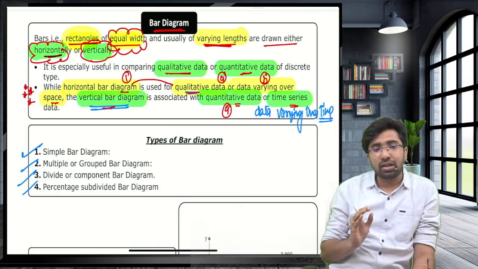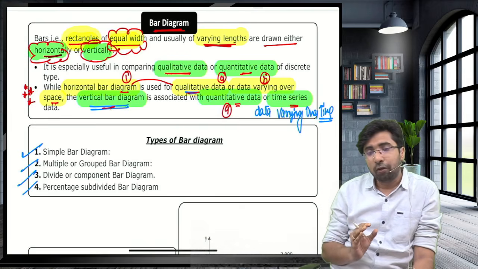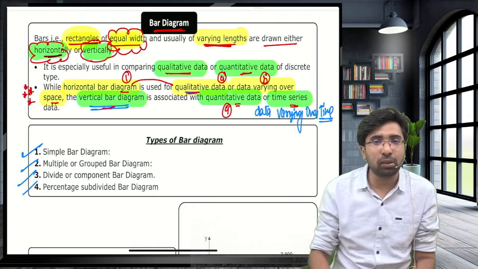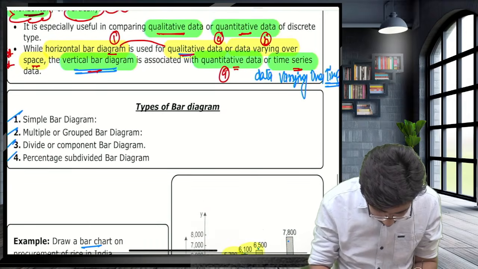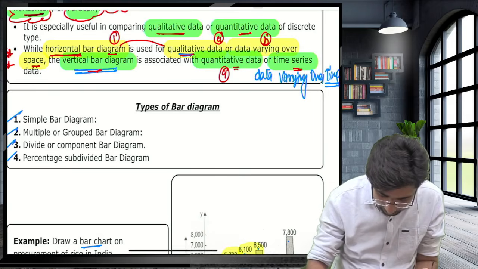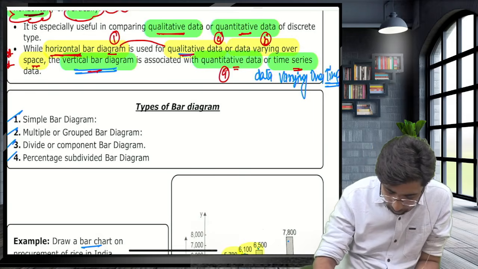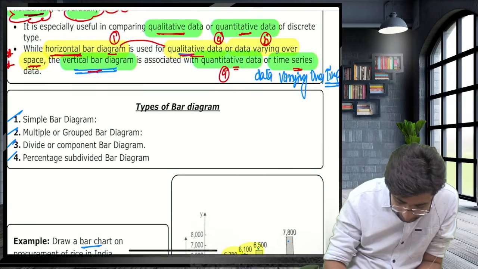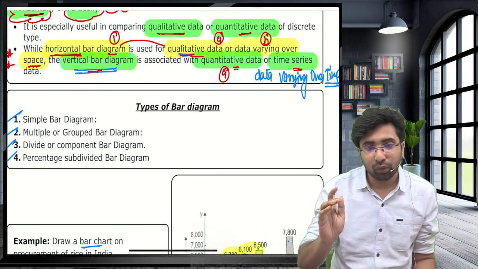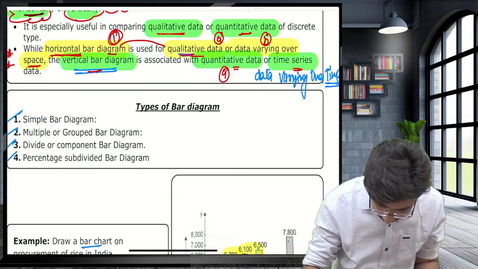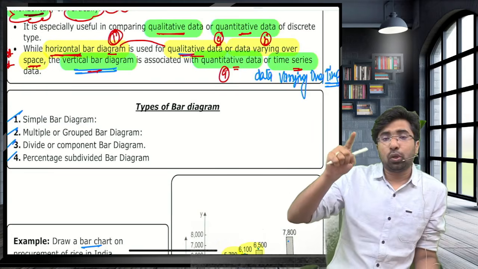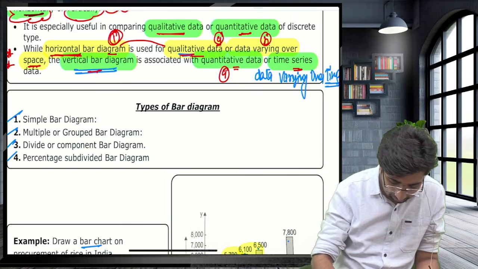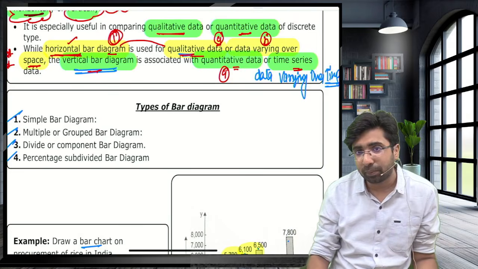Now, sir, usually they ask the question: when to draw horizontal bars and when to draw vertical bars. Now see, guys, you draw horizontal bars when you want to plot qualitative data or data varying over space. Two things, A and B: qualitative data and data varying over space. In that case you have to draw the horizontal bars.